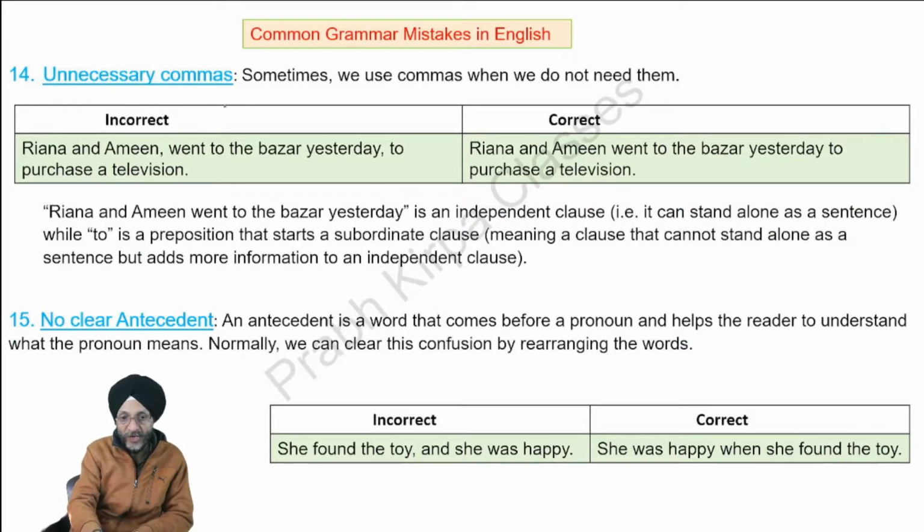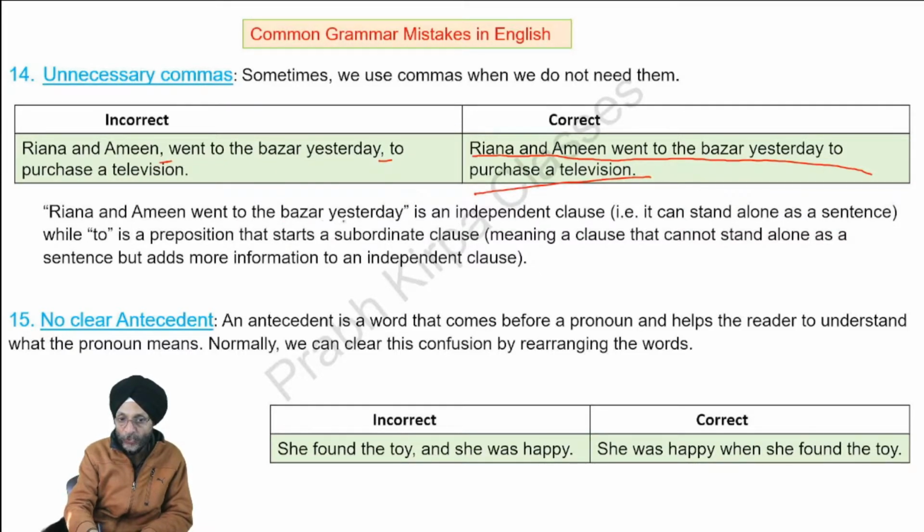Sometimes we use unnecessary commas when we are writing a sentence. We may not need them. For example, Rihanna, and Amin, went to bazaar yesterday, to purchase a television. Here you will see we have added commas after Amin and after yesterday. There is no need of the same. The correct sentence will be, Rihanna and Amin went to bazaar yesterday to purchase a television. There is no need of any comma.